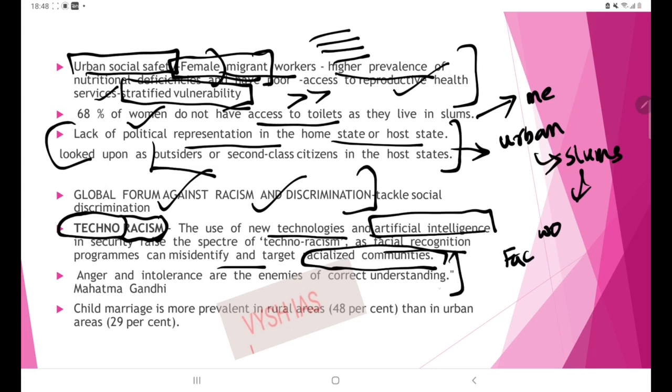Then another mains booster is using quotes by important personalities. Here I have given an example of Mahatma Gandhi. He said that anger and intolerance are the enemies of correct understanding. This you can use in ethics and also in social welfare when you are talking about inclusion issues, the inclusivity of society, minority issues, etc. Then next is a data point: child marriage is more prevalent in rural areas, at 48%, than in urban areas, where it is only 29%.